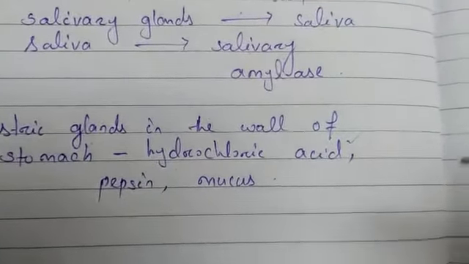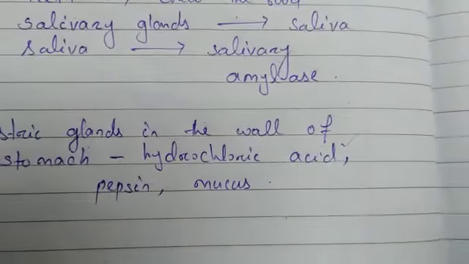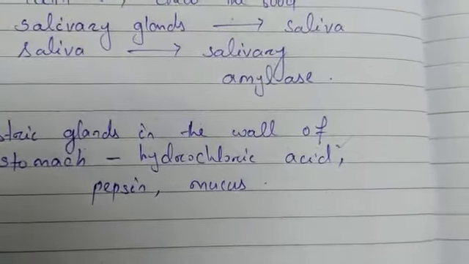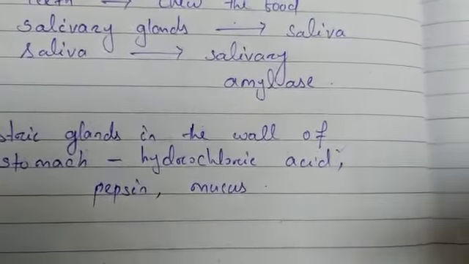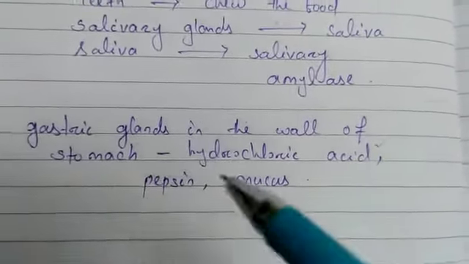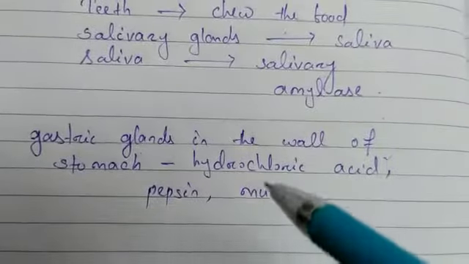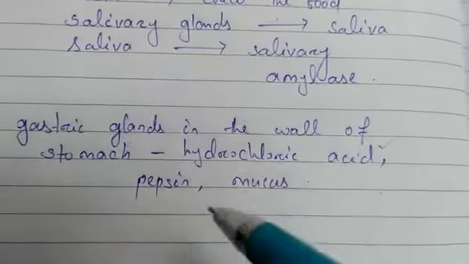Then the mucus helps to protect the inner lining of the stomach from the action of the acid under normal conditions. So the gastric glands in the wall of the stomach release hydrochloric acid, pepsin, and mucus.